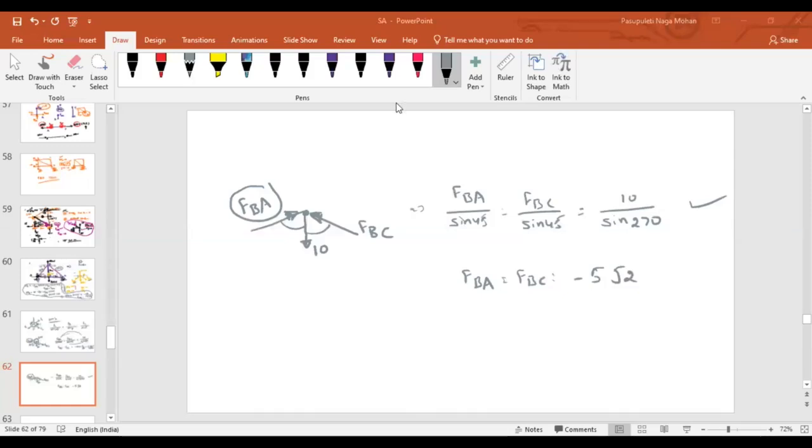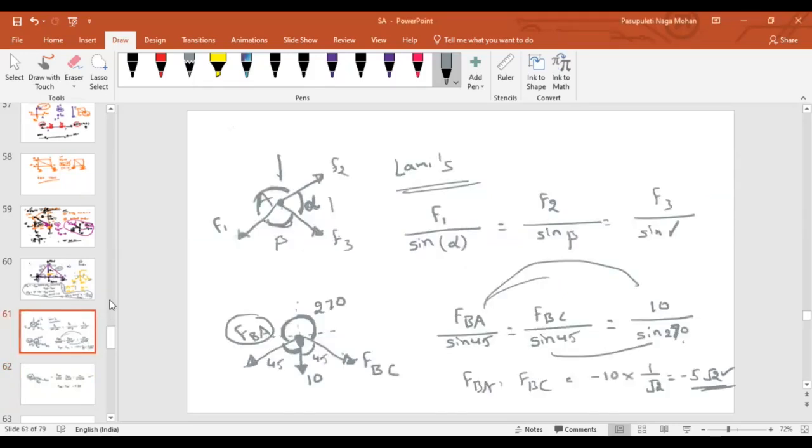Should we represent the forces along the directions? No, there is one thing. For example, FBC is towards the left side, so should we represent it with a minus sign or what? No. That's the application. If you want to apply Lami's theorem at a joint, we have to consider either all tails of the forces should meet or heads of the forces should meet.